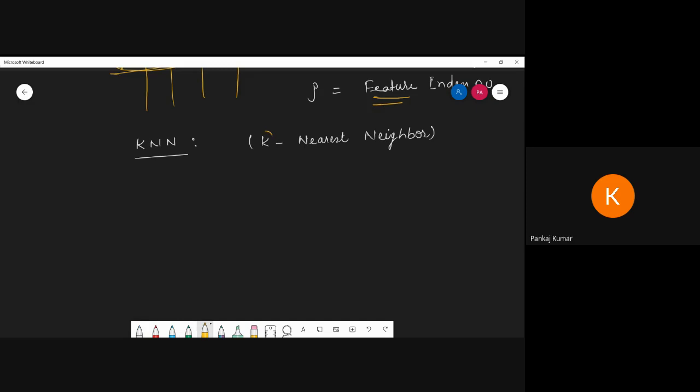As we write, n is for nearest and the other n is represented as neighbor. Now what is the meaning of K? How many members or how many neighbors are nearest to each other? That is the meaning of K. So K may be 1, 2, 3, 4, 5. A standard K is 5. We have to check more than K.